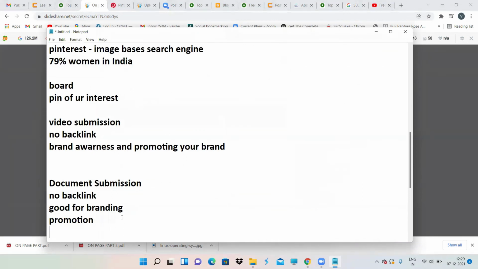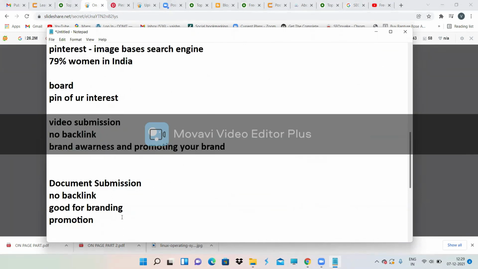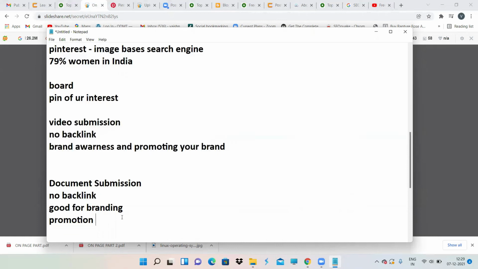Document submission. It is the same as image submission, video submission, document submission, and directory submission. All these things are similar. They're everywhere. Just upload an image, video, or a document and give some title and description, give a URL. That's it. That's it about document submission.